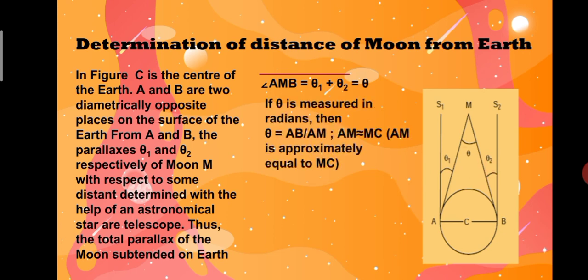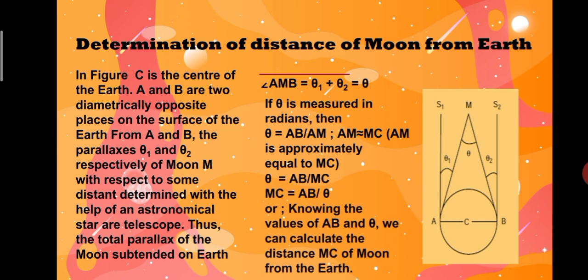If theta is measured in radians, then theta = AB/AM. Here AM is approximately MC, so we replace AM with MC. Theta = AB/MC, so MC = AB/theta. Knowing the values of AB and theta, we can calculate the distance MC of the moon from Earth.